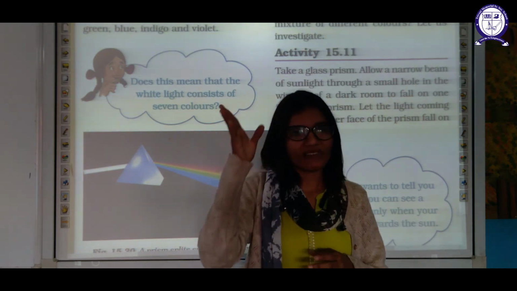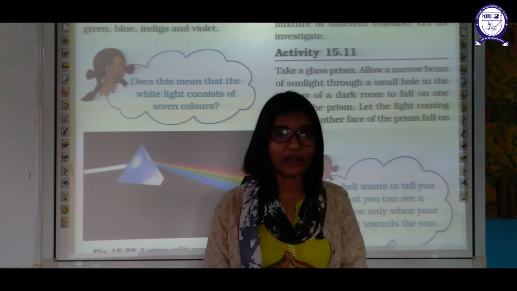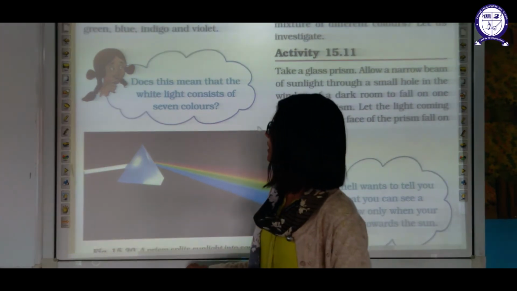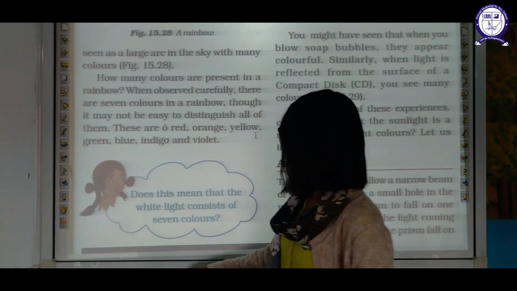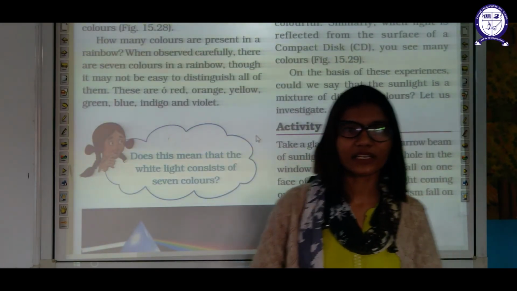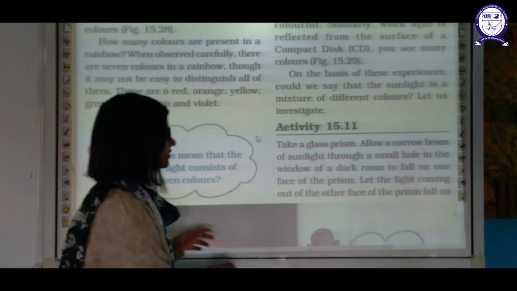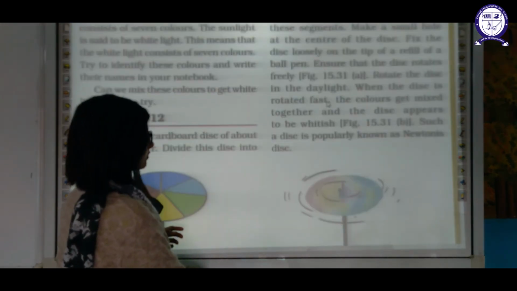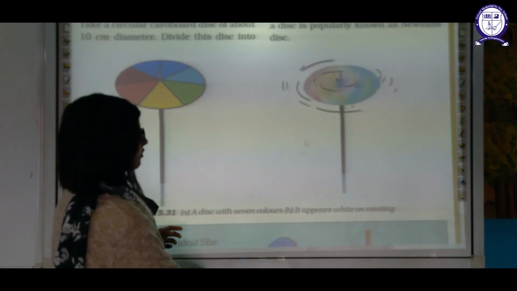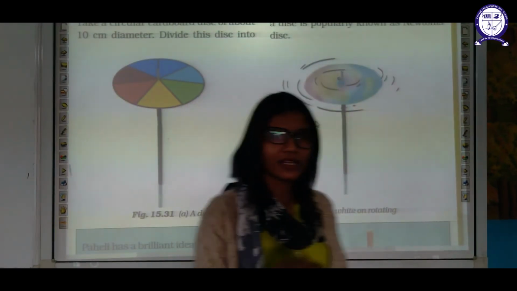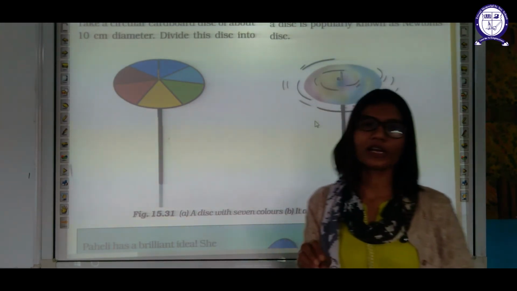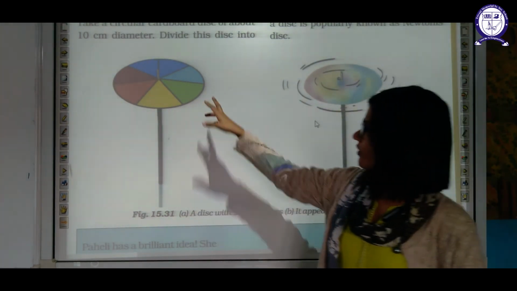Okay, the seven colors of light are known as the spectrum of light, and the process is known as dispersion of light. This was first observed by Isaac Newton with a device like this one. He cut one circular shape from the cardboard.